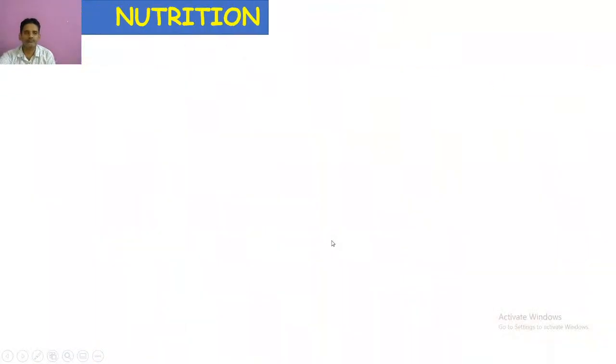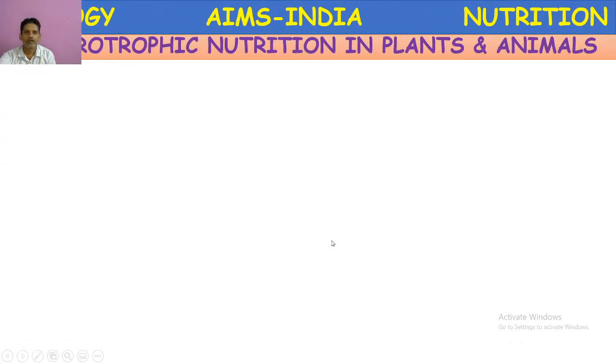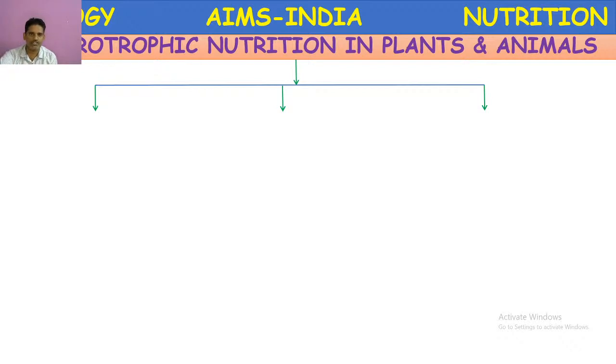Next, heterotrophic nutrition. Till now, autotrophic nutrition in plants. Now, heterotrophic nutrition. What is heterotrophic nutrition? The nutrition in which the organism cannot prepare its own food, or the organism which depends on other organisms for its food.